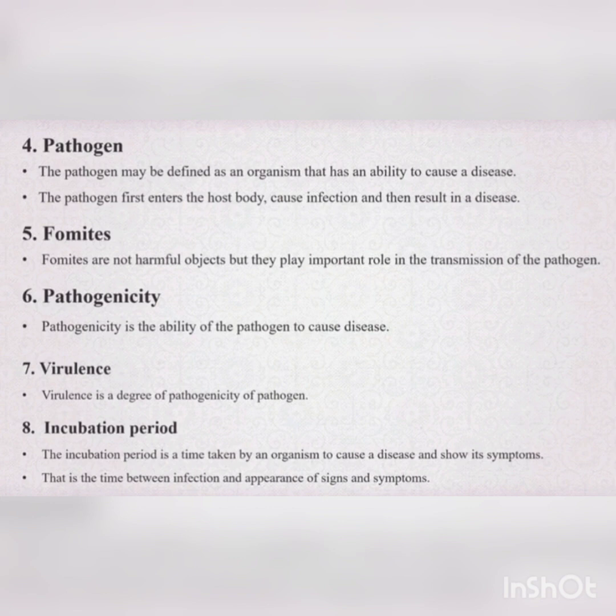Next terminology or concept is pathogen. A pathogen may be defined as an organism that has the ability to cause a disease.